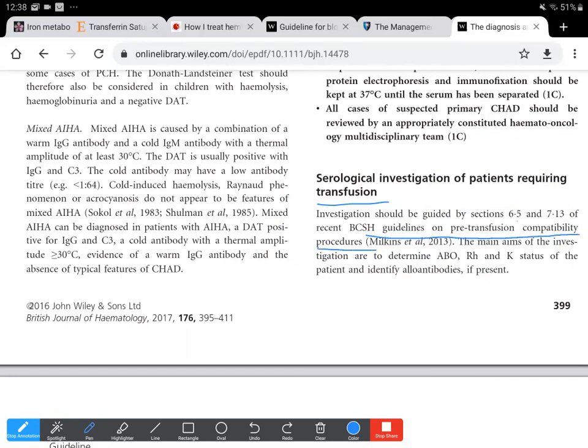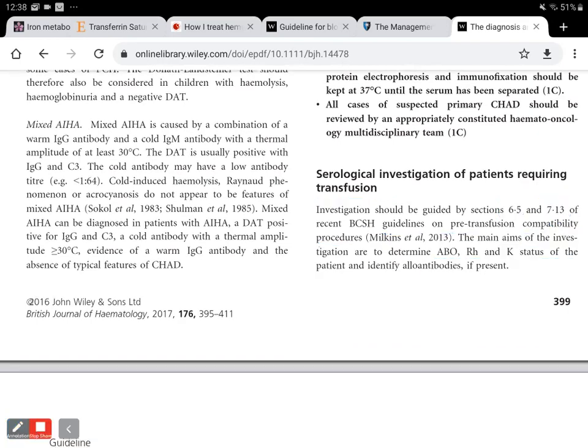And the main aims of the investigations are to determine the ABO, RH, and KEL status of the patient and identify alloantibodies in presence. So we need to not only do the blood grouping and RH testing, but even the KEL status needs to be determined, so the most common antibodies all need to be ruled out.